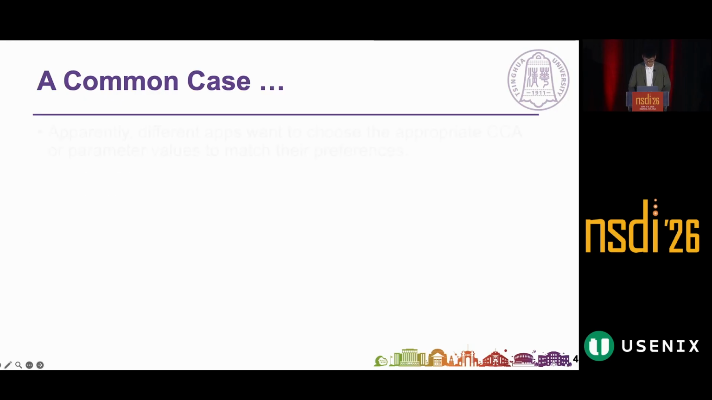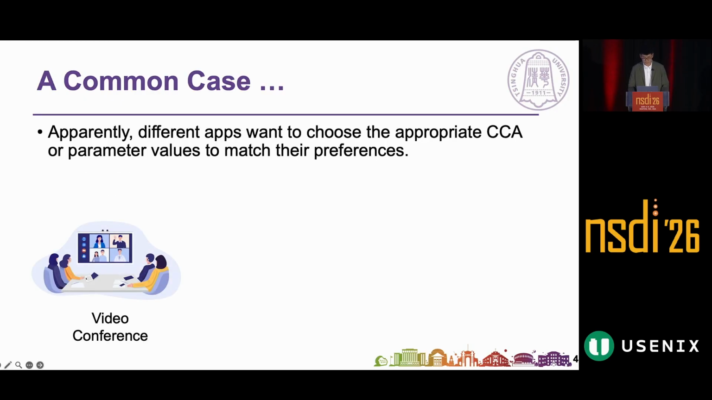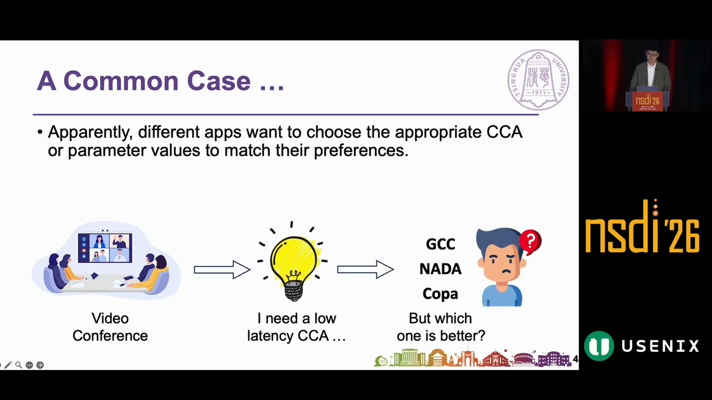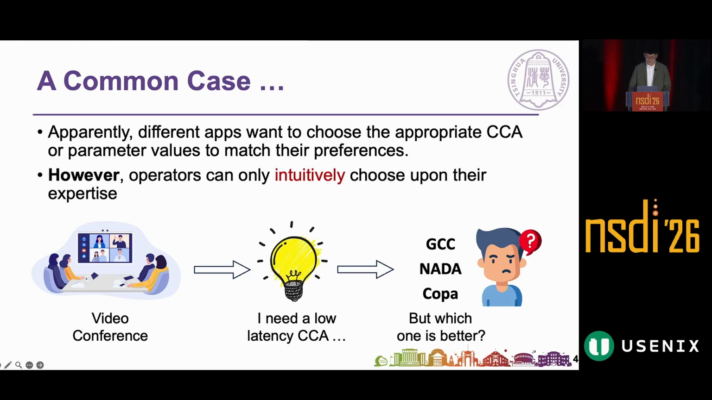Here's a scenario we see all the time. A video conferencing application needs low latency, so the operator thinks, I need a low latency CCA. They might choose GCC, NADA, or COPA. But which one is actually better for their specific situation? Operators today can only make intuitive choices based on their expertise, without a quantitative guidance.